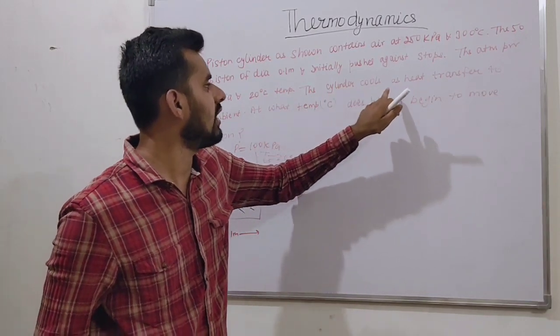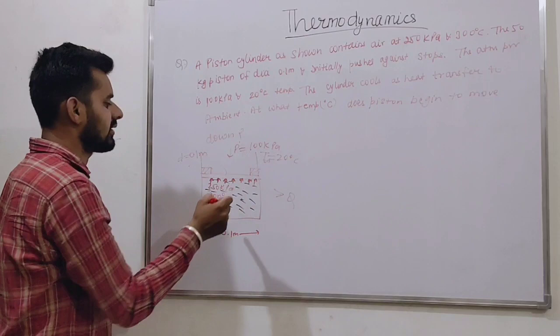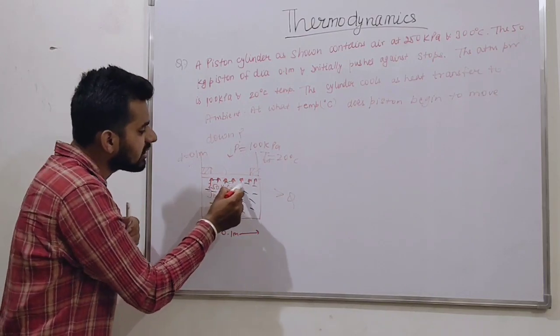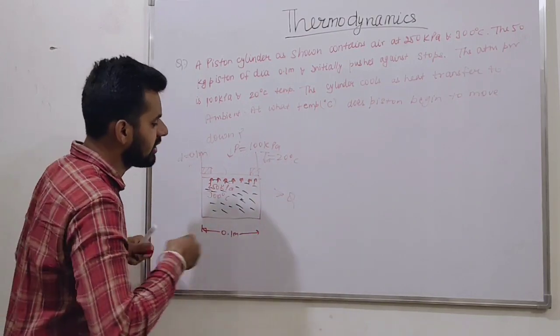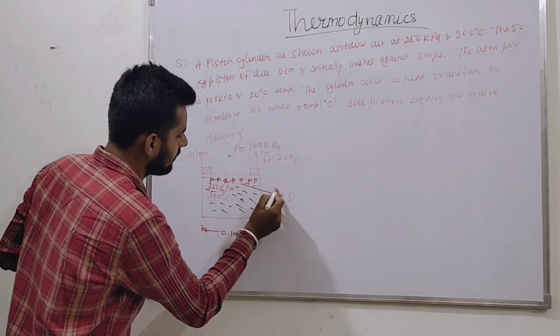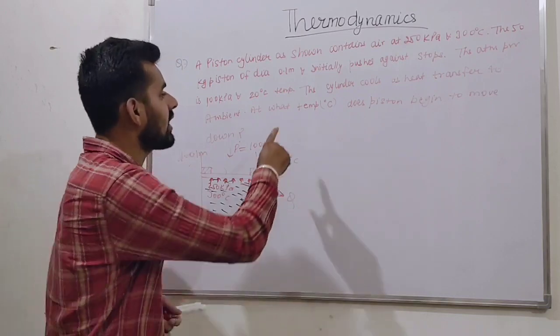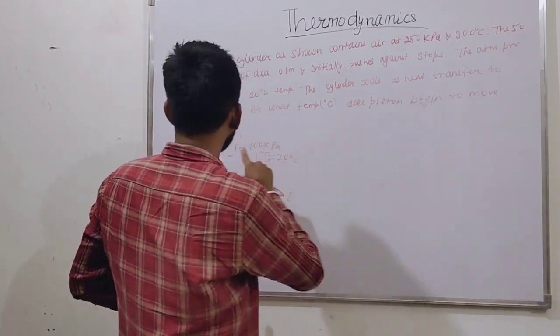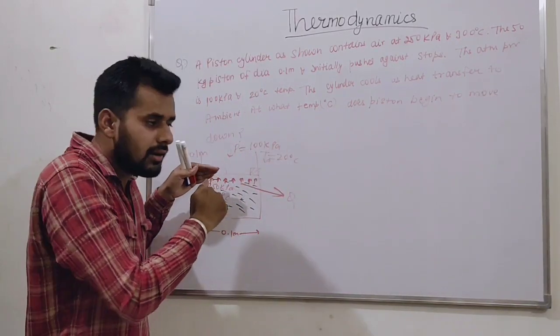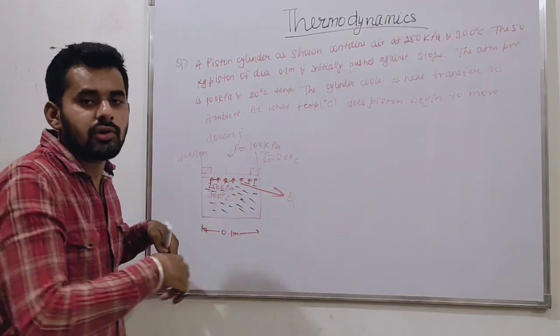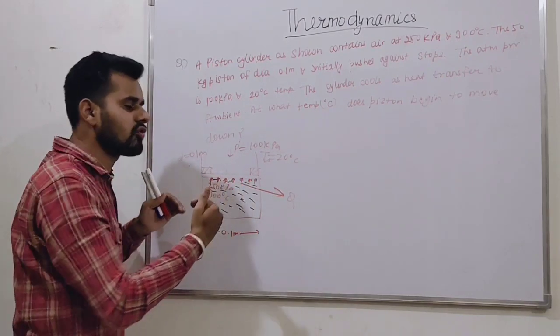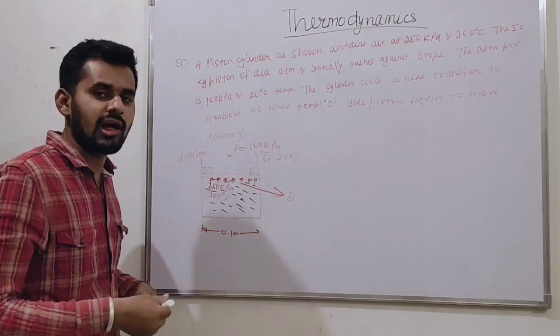The cylinder cools as heat is transferred to the ambient. Now what happened? There is a heat transfer to the ambient. And what we can find out: at what temperature does the piston begin to move down? When the piston just starts to move down, what will the temperature be? We have to find that temperature, friends.